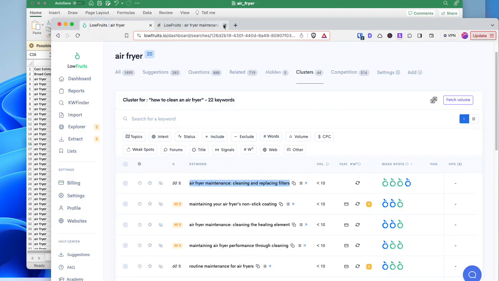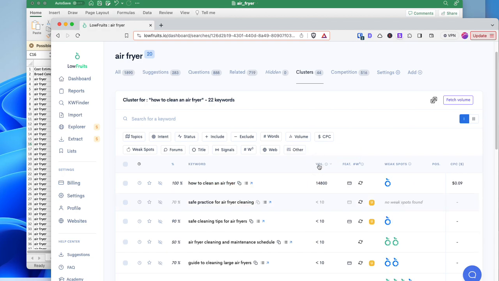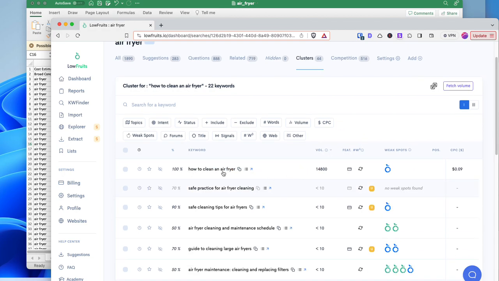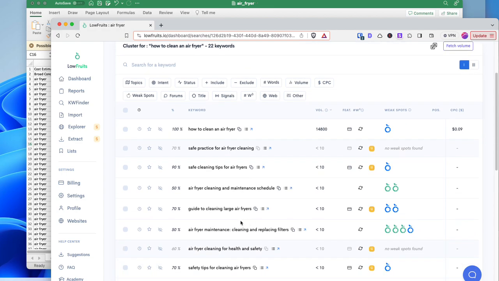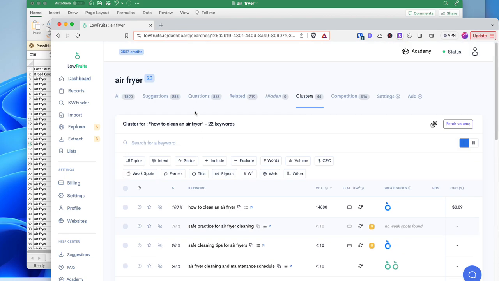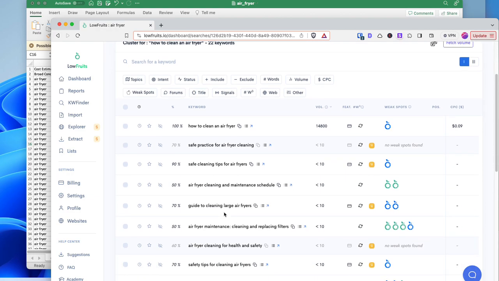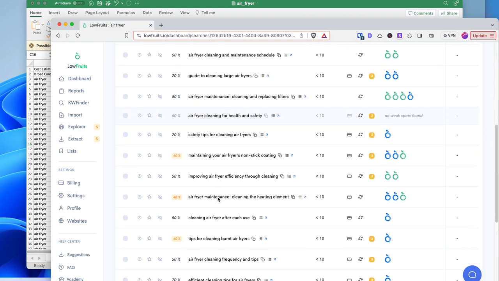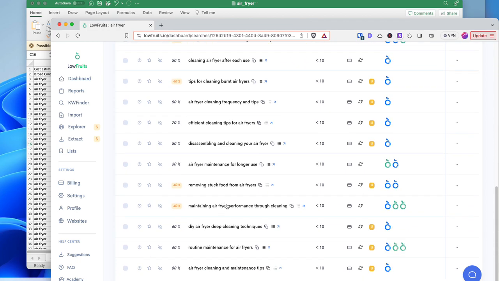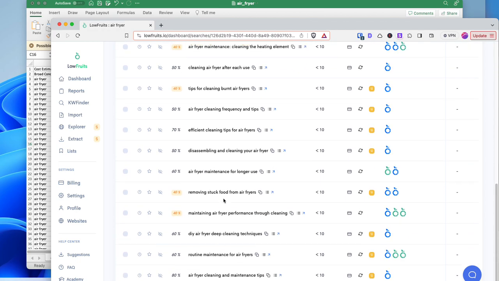Let me back out of that. But the main keyword I would try to rank for is how to clean an air fryer. You're probably not going to rank for this one on a new site, but you might rank for this one because of all the Lowfruits. So you're going to have all of these 22 keywords within this one main article here. And you've got to just make sure that you use these words within the article as well.